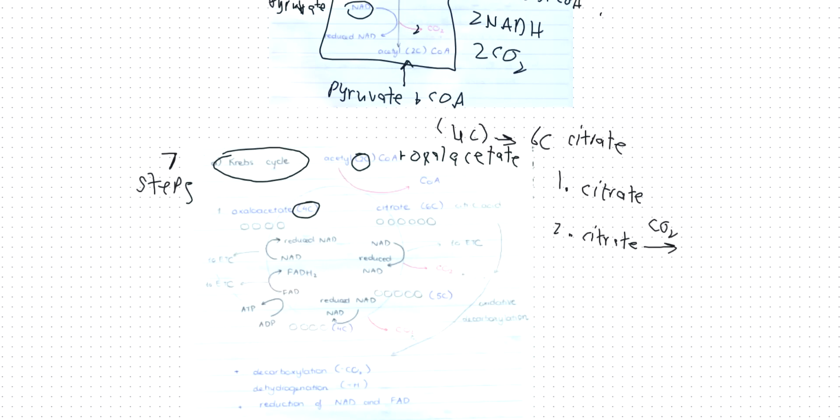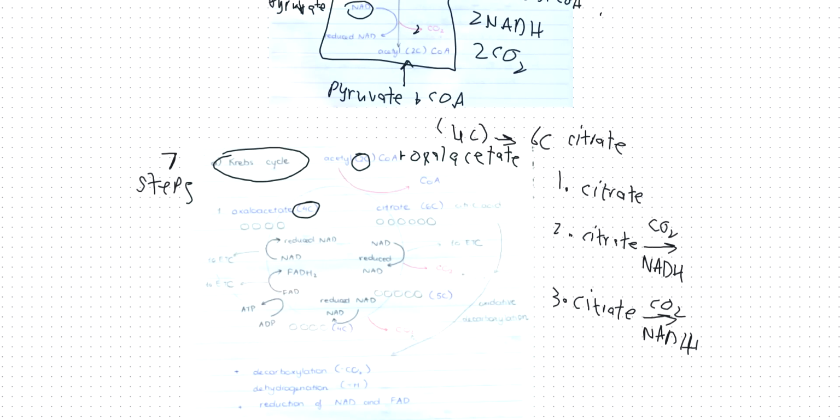So citrate will release CO2 and a hydrogen. This hydrogen will combine with NAD and make NADH. So step 2 is you make CO2 and NADH. Step 3 is again this citrate will release one hydrogen and one carbon dioxide. This hydrogen will combine with NAD and make NADH, and you'll also release carbon dioxide.